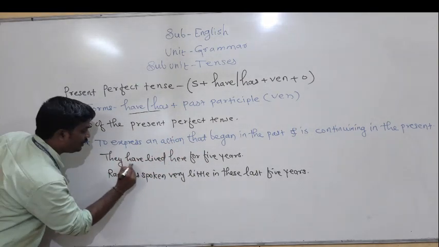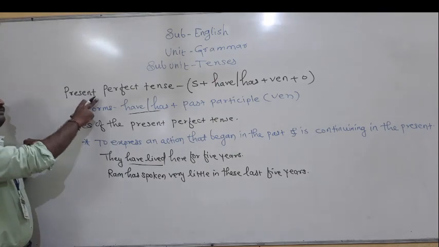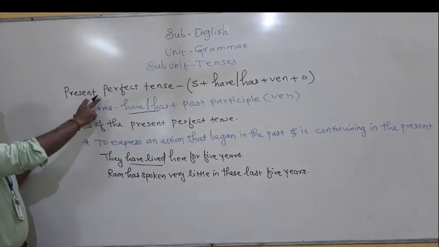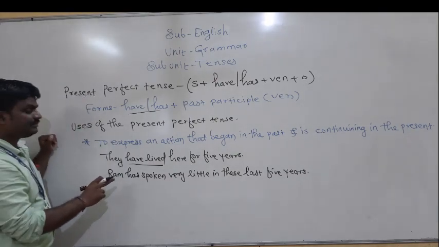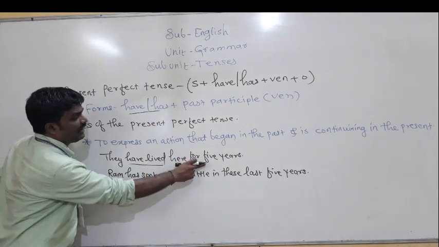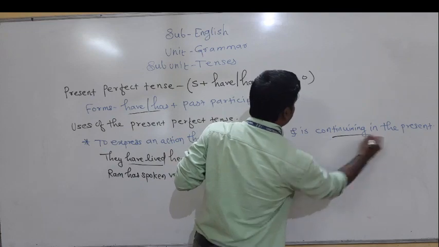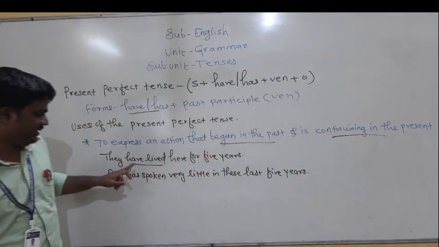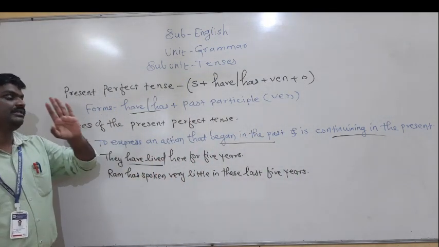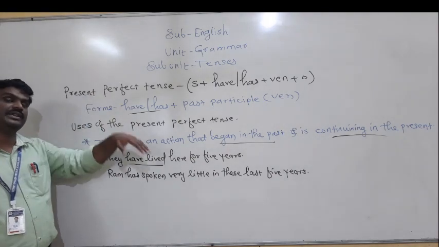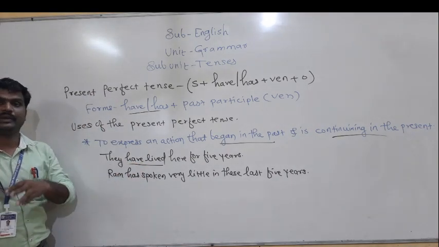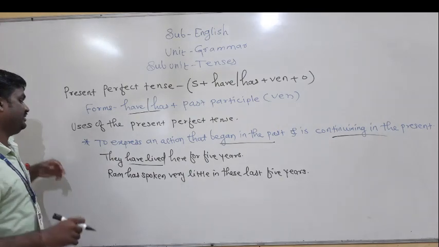Here, have lived indicates the present perfect action. Here, for 5 years, what happened? It began in the past and is still continuing in the present. See, they have lived here for 5 years. It means today also they are existing, but in that locality they have lived for 5 years.